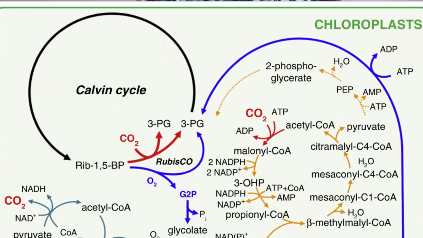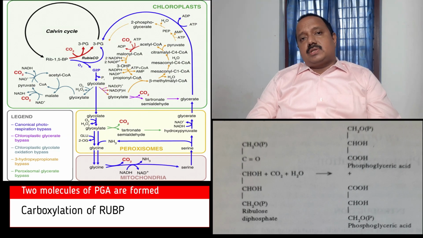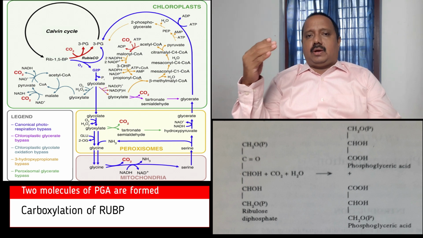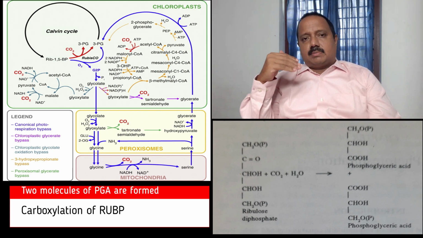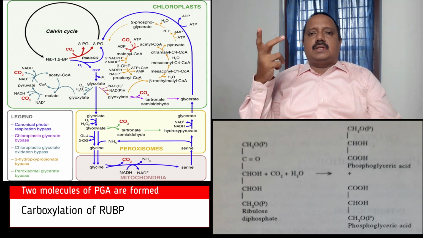So what is photorespiration? In the carboxylation reaction, the rubisco combines ribulose bisphosphate with carbon dioxide so that two molecules of phosphoglyceric acid are formed. The 5-carbon compound with a carbon dioxide gives two 3-carbon compounds, two molecules of phosphoglyceric acid.